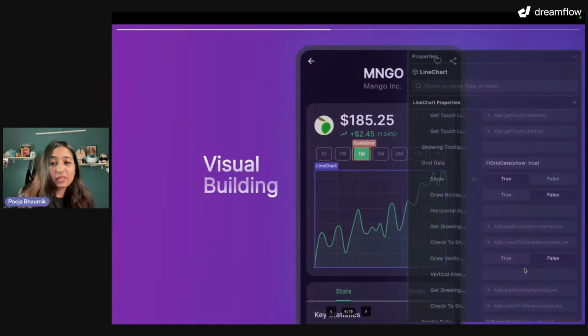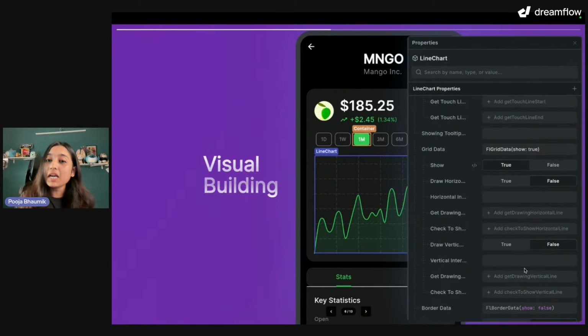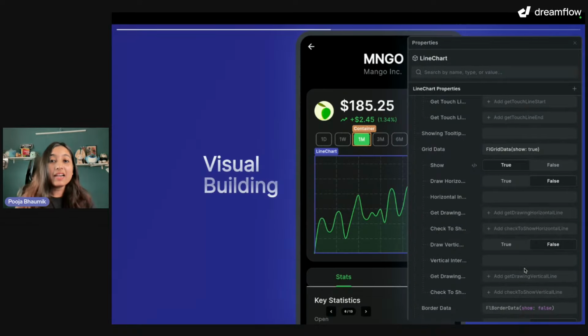But I think what I really like about Dreamflow is the visual building aspect. For example, you can inspect the preview directly in the platform itself and change the elements with a visual editor, a properties editor.